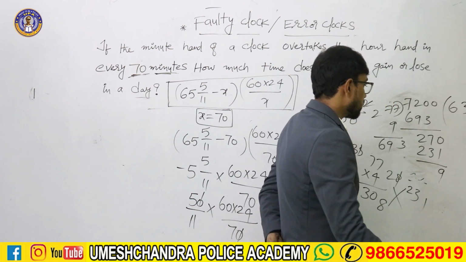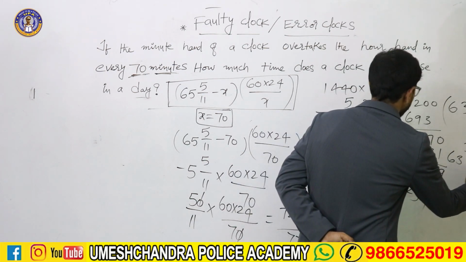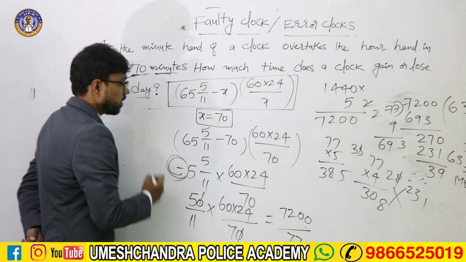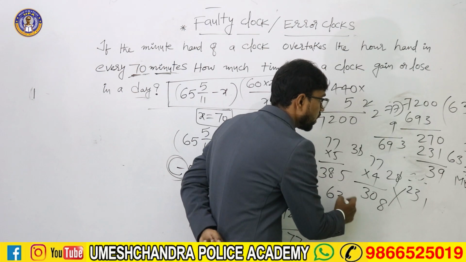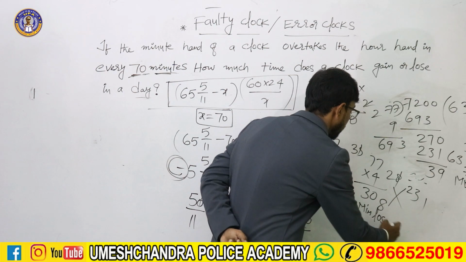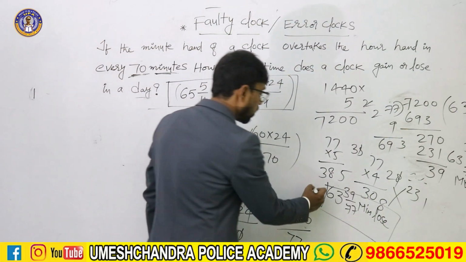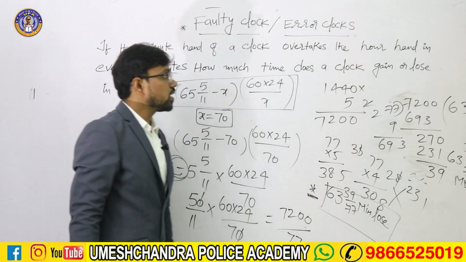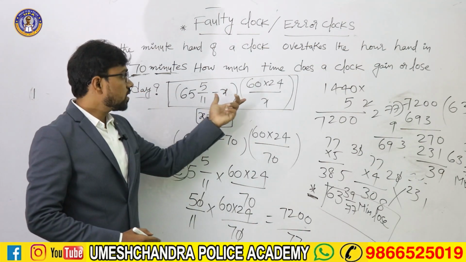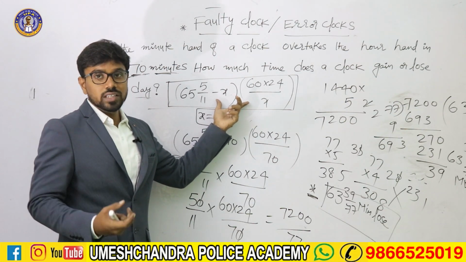Next 26 minus 3, 39. So the answer is 9 39 by 77 minutes. If we have a negative sign, we confidently say our answer is 9 39 by 77 minutes loss. These types of questions are very important for all competitive examinations, and this formula is the simplest way while solving these types of questions.